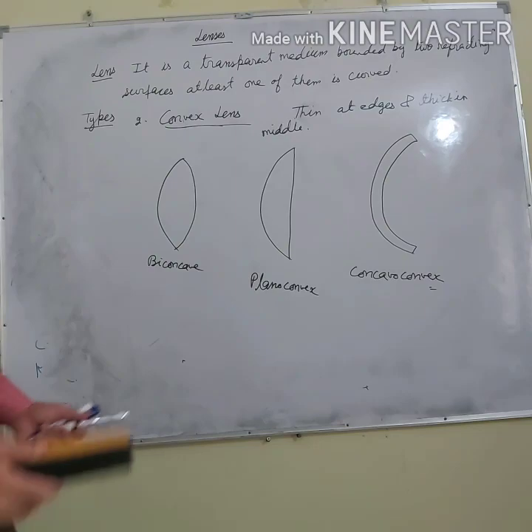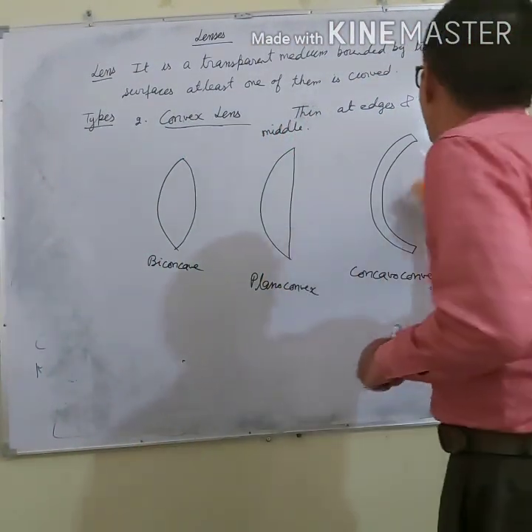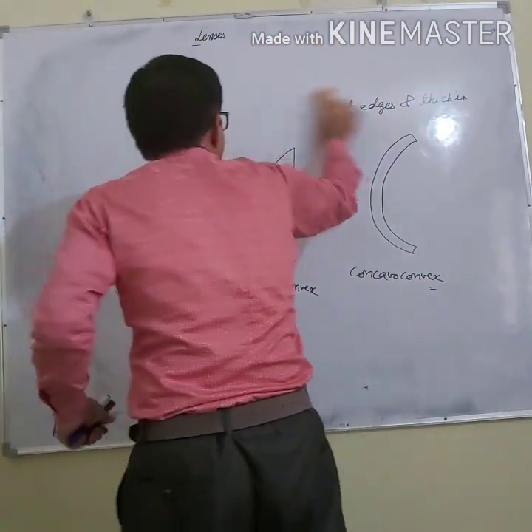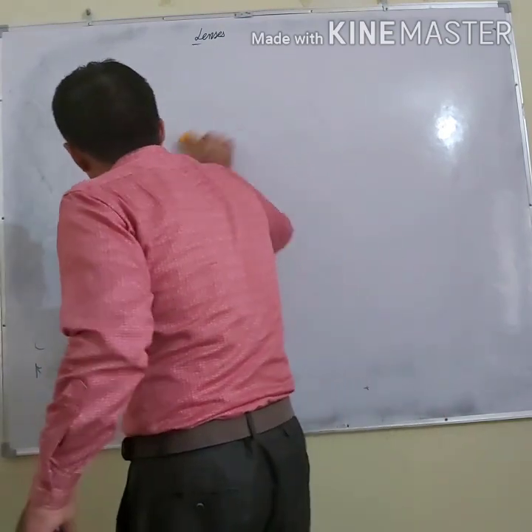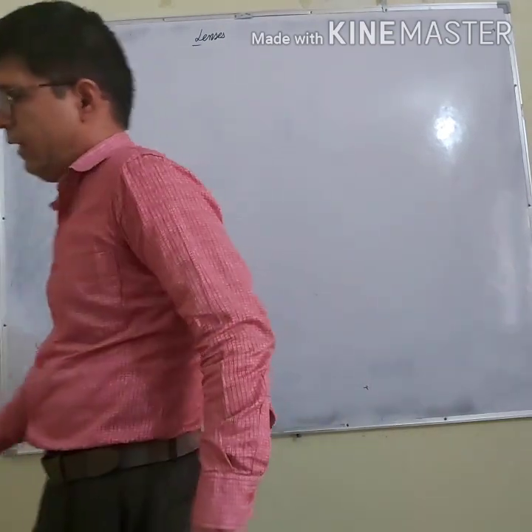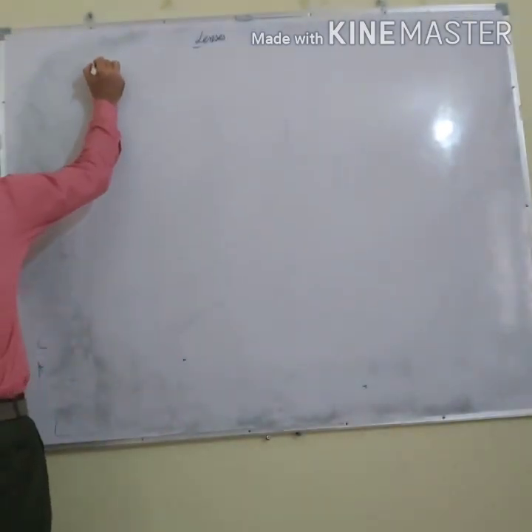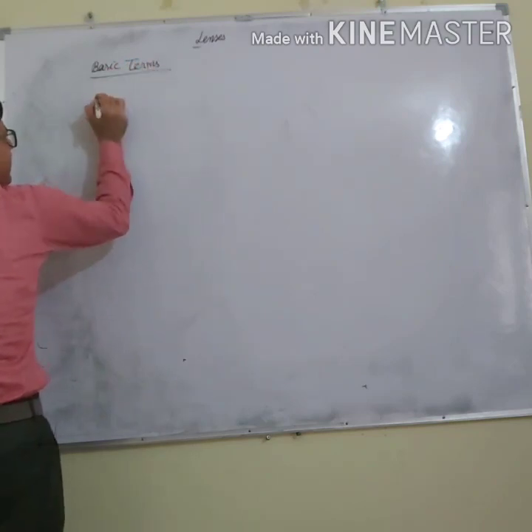Now, to understand the concept of lens, let's understand some basic terms in lenses. Some of these terms you have done in the mirrors also. Basic terms in lenses.